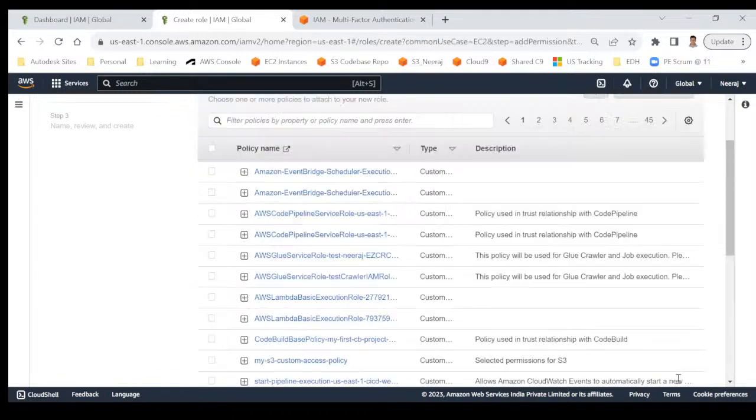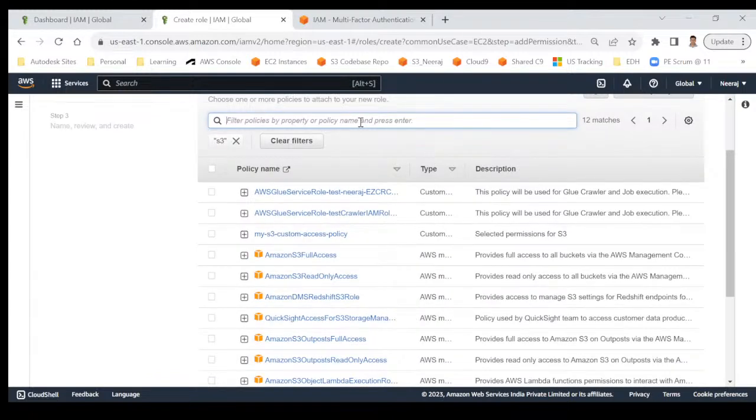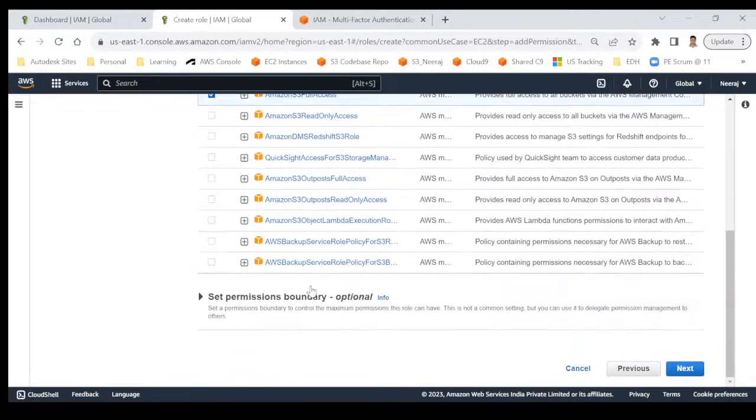Click on next. Add some permission. What type of access do you want to give to the server? Search it here. I will search for S3, press enter, and give full access. This one. That means this server can do anything on S3. And I will click on next.